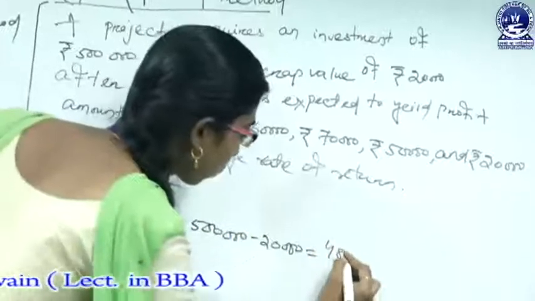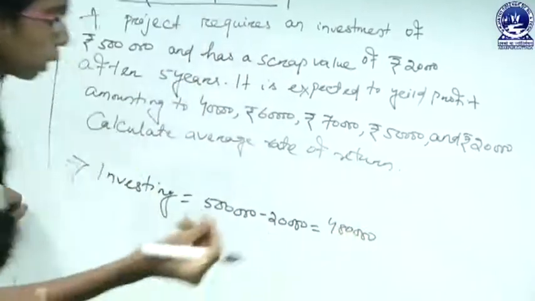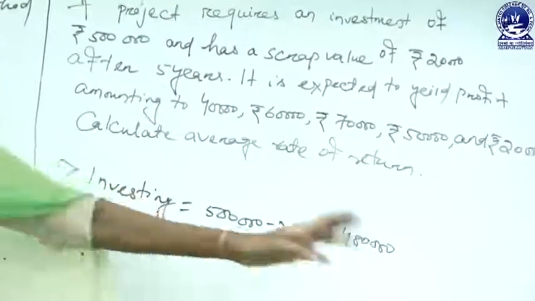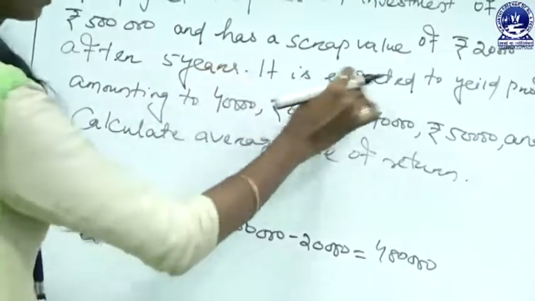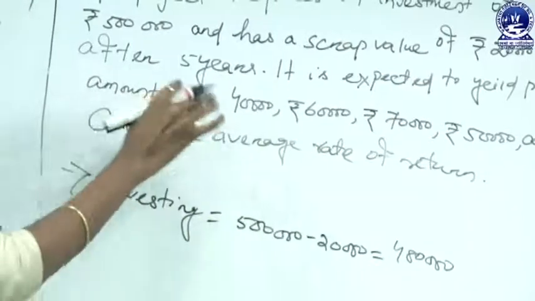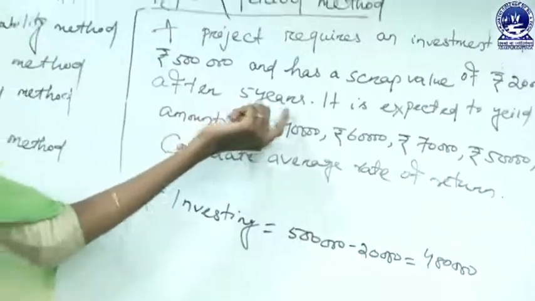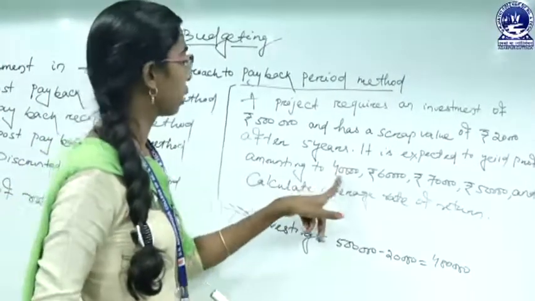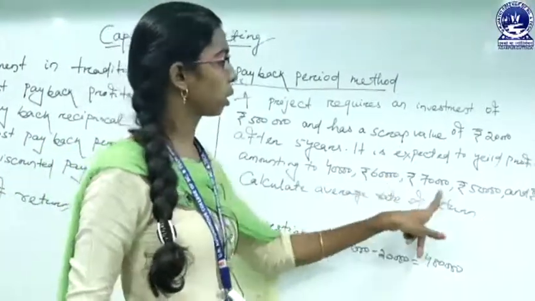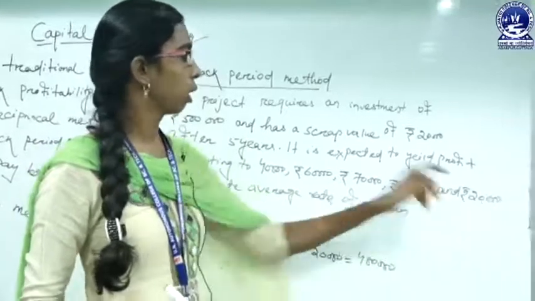So we can simply say that we are investing 4,08,000 rupees. After 5 years, it is expected to yield a profit each year, means for 5 years what we are going to earn as a profit or revenue, it is 40,000, 60,000, 70,000, 50,000 and 20,000.